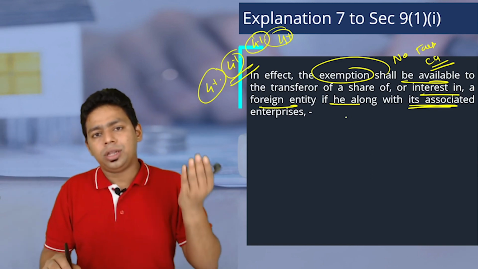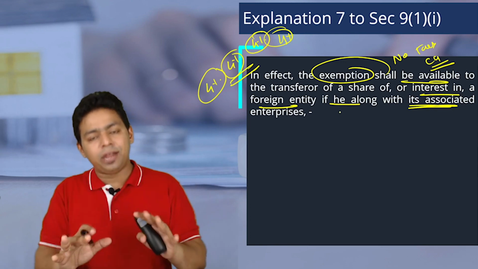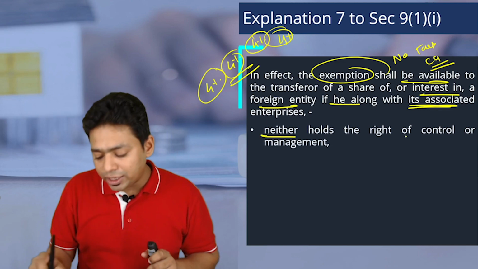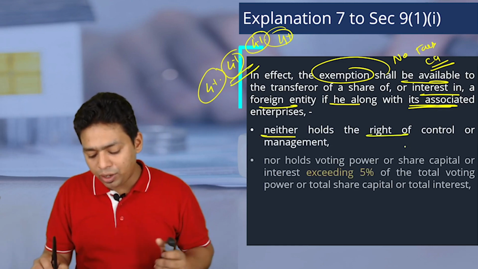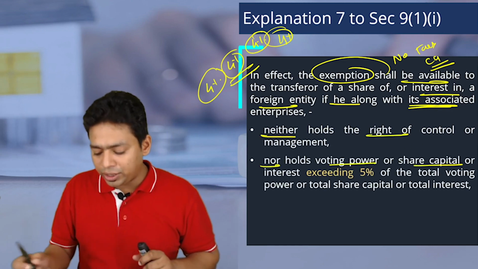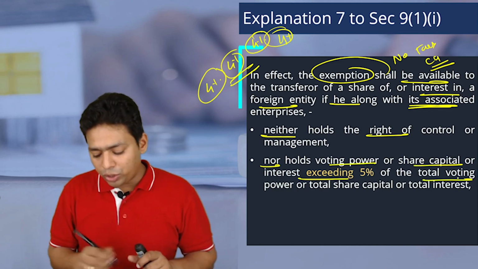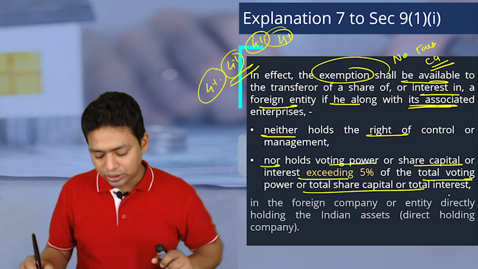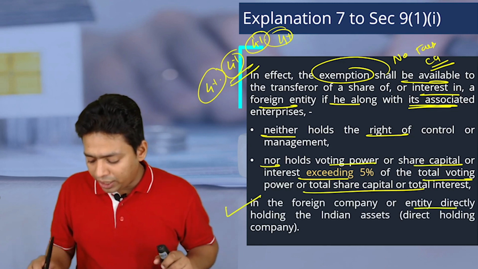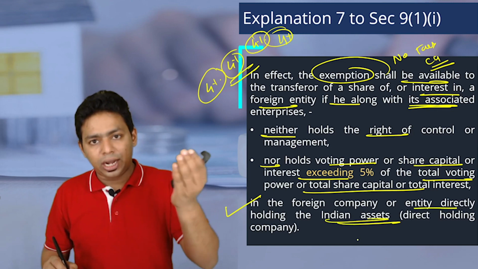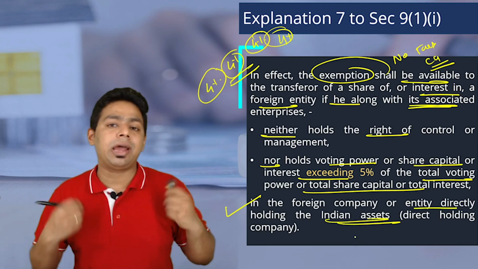So they are saying no, don't do that kind of planning. Individually or along with your associate enterprises, neither holds right in the control or management, nor holds voting power in the share capital or interest exceeding 5% of the total voting power or total share capital or interest in a foreign company or entity, directly or indirectly, that holds the assets in India or derives value from India.